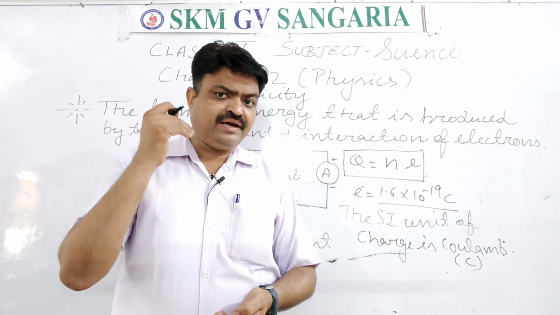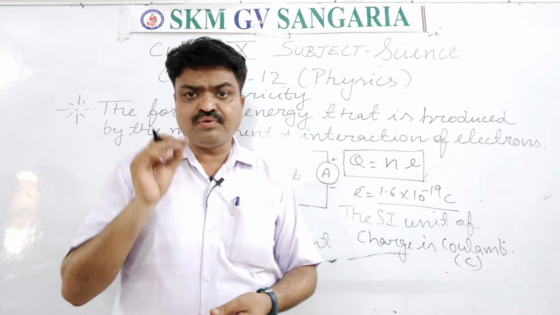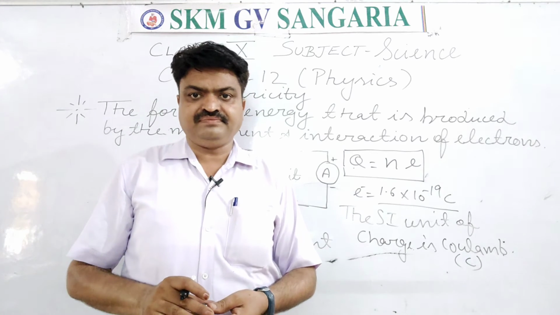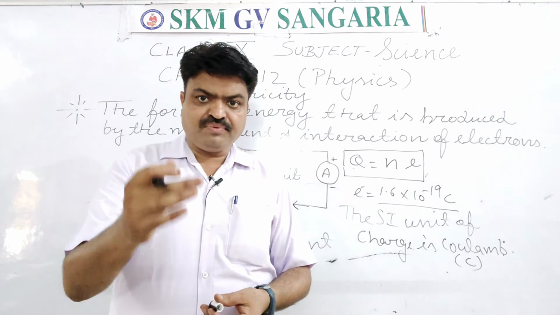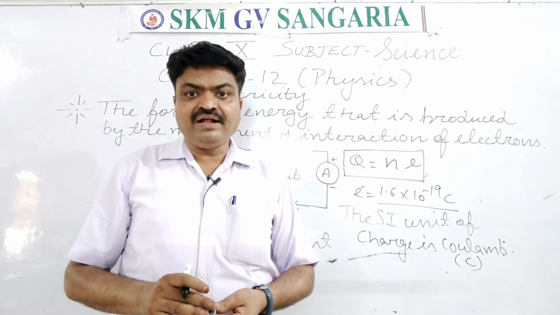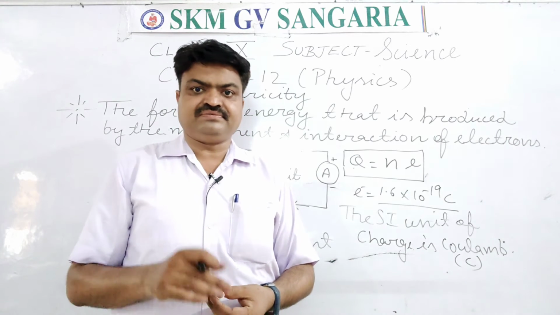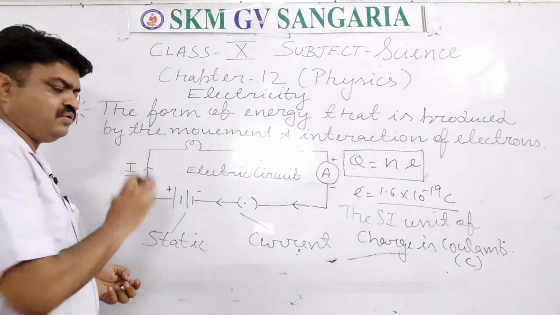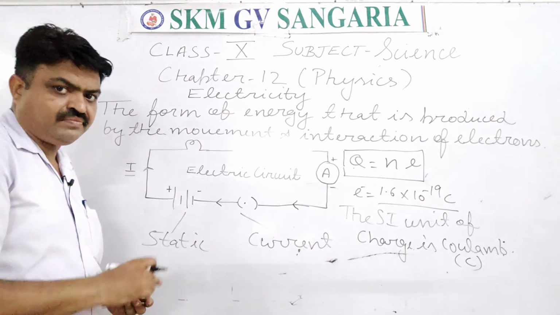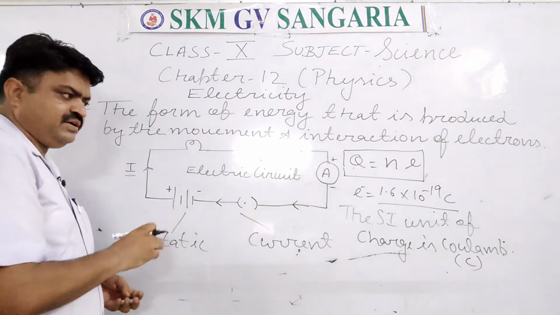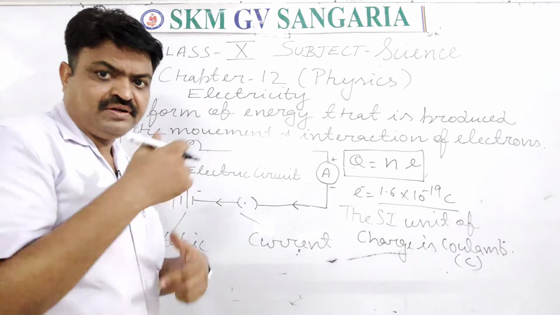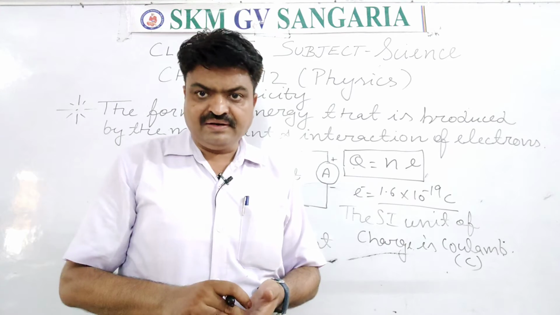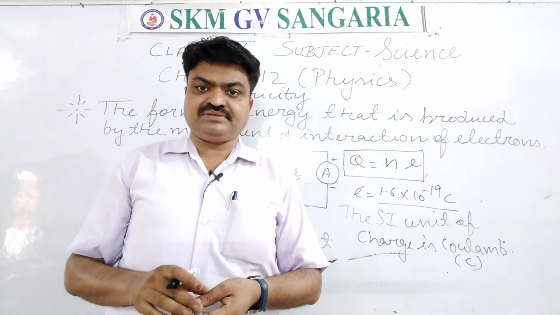As you know, electric current plays a very important role in electricity. With the help of electric current, all the electric devices work. If the circuit is switched off, or some wire is cut or broken, then the current will not pass.